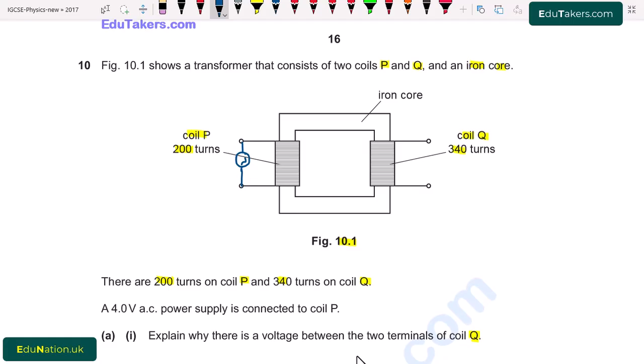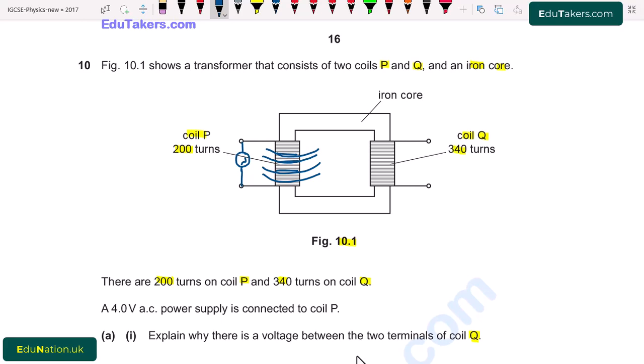First of all, when the power supply is on the primary coil, there will be a current flowing through the primary coil. Due to this current, there will be a changing magnetic field. The magnetic field lines go from north to south pole, just like this.